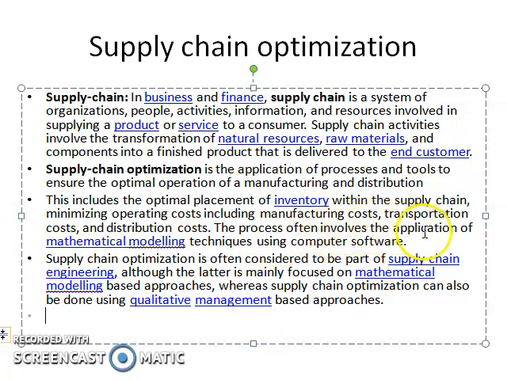The process often involves the application of mathematical modeling techniques using computer software. One of the chapters you have learned in our subject, operation research, is transportation. There are some formulas by which we can easily solve the different conditions. That is the optimization. Supply chain optimization is often considered to be a part of supply chain engineering, although the latter is mainly focused on mathematical modeling based approaches, whereas supply chain optimization can also be done using qualitative management based approaches.